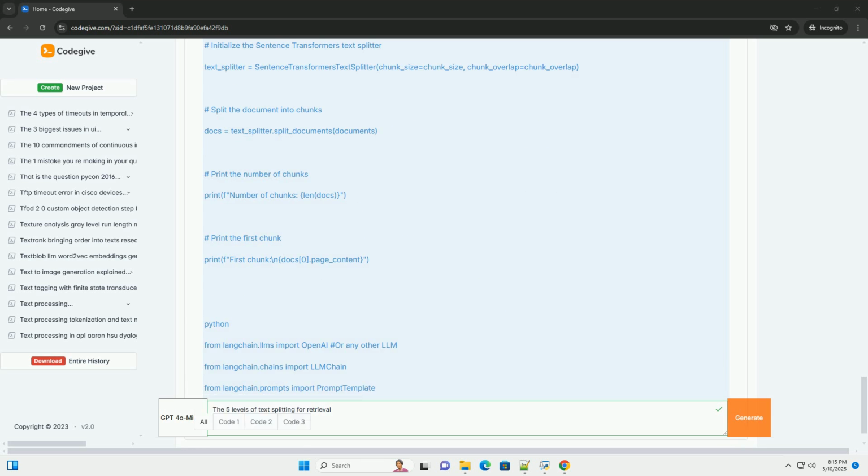Choosing the right level and implementation. The best text splitting strategy depends on several factors. The nature of your text: how complex, structured, or nuanced is it? The type of LLM you're using: what are its token limits and specific needs?